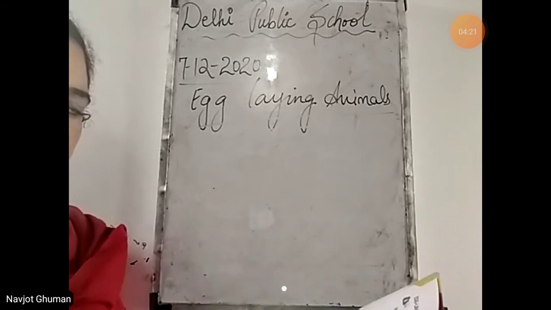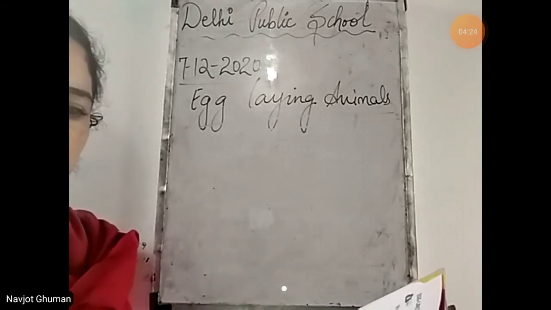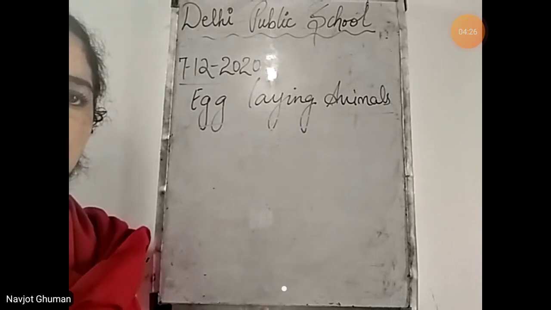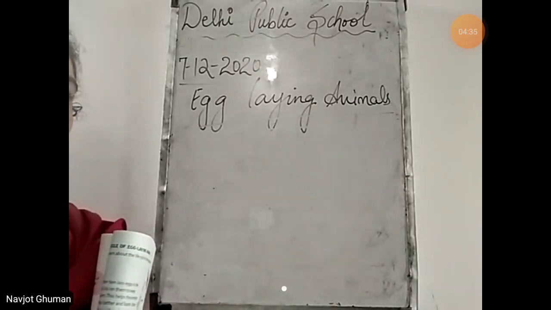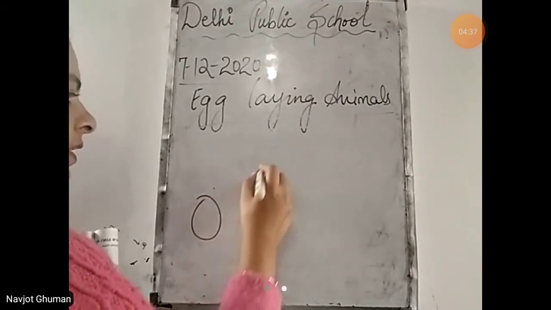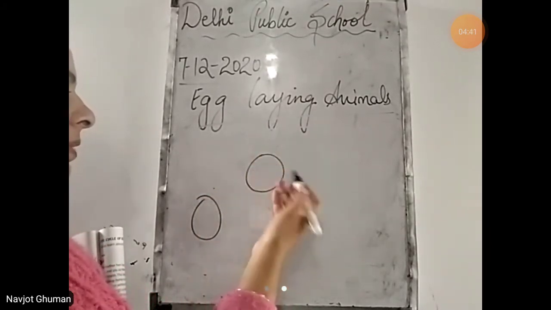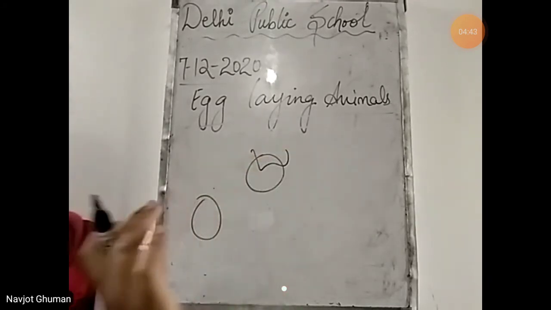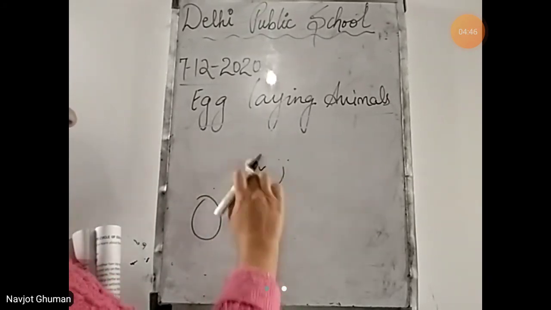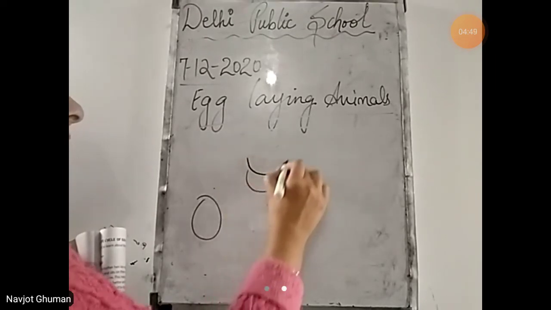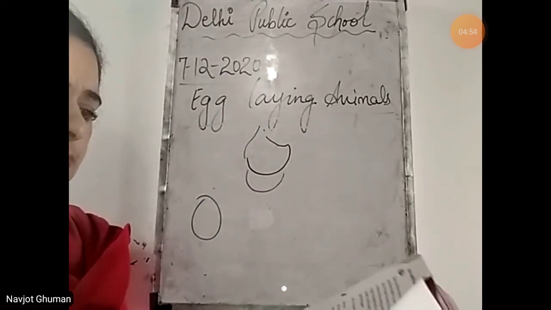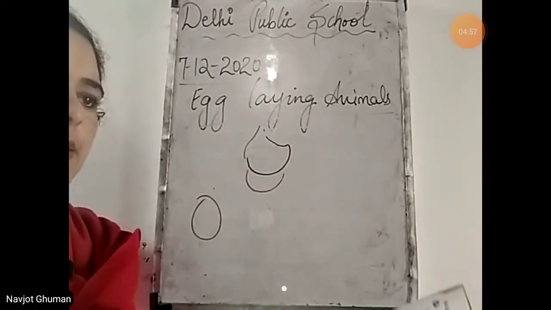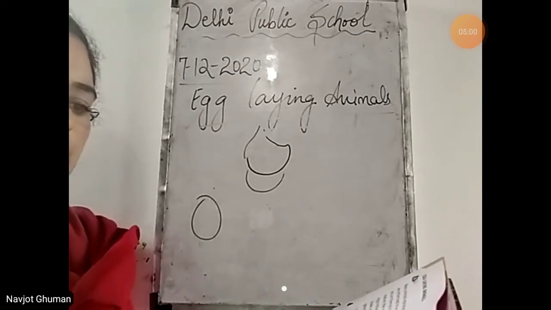So, there are some animals that reproduce by laying eggs. They keep their eggs either in a warm place, or the parent animal sits on them to keep the eggs warm. Once the eggs mature, the chick or the baby hatches out. Hatches out means the egg breaks, and what comes out of it? The baby. The baby comes out from the egg. That is hatching out. Hatching out means the breaking of the egg, and then the baby comes out of that egg.